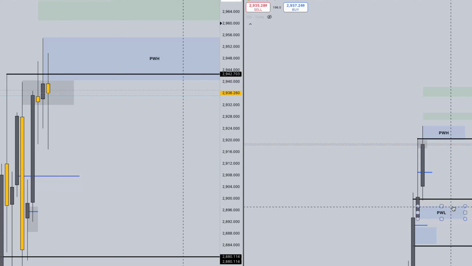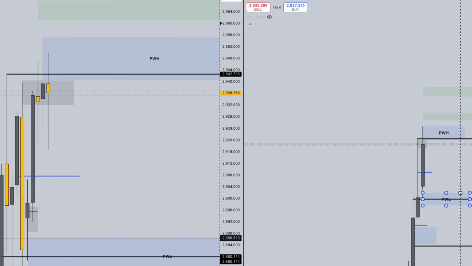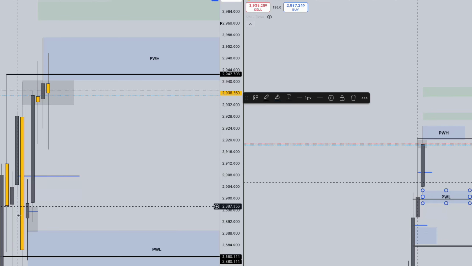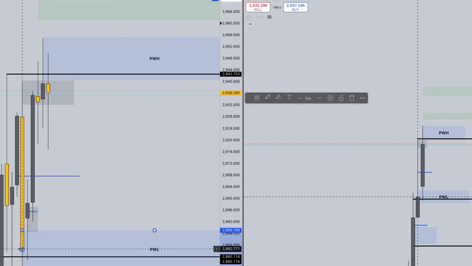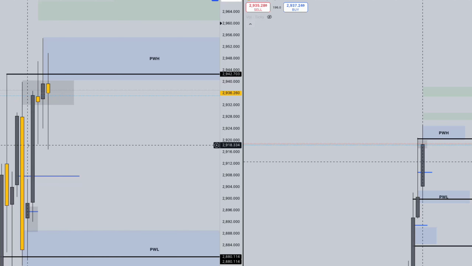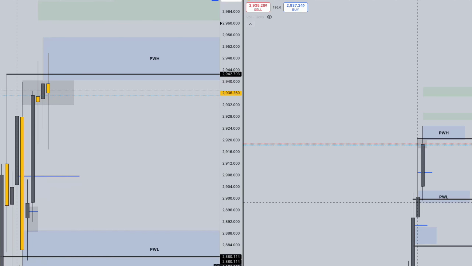We can see down here was our previous week's low, right on this level of support. So this was our low point last week. Yeah, right on that support.